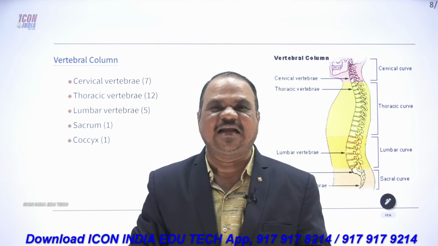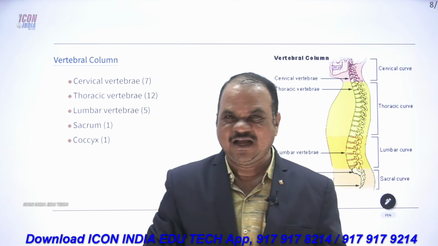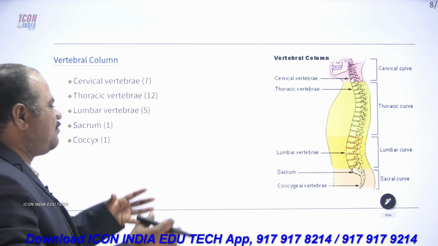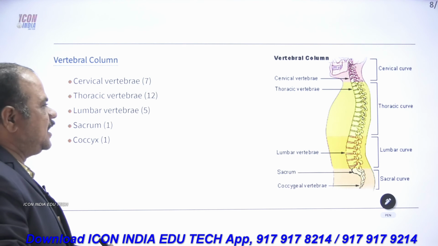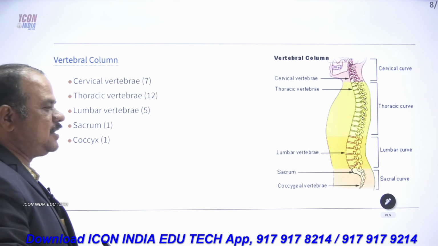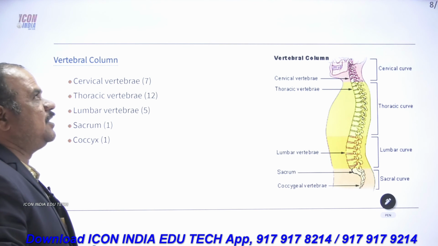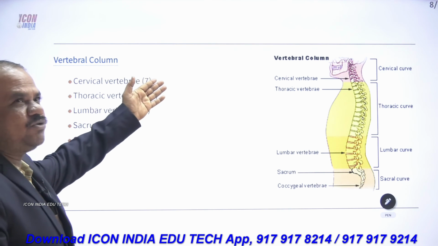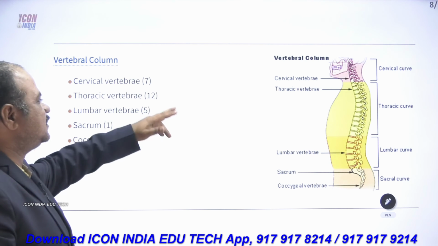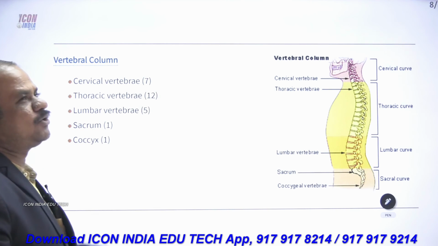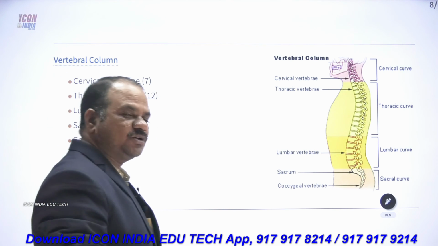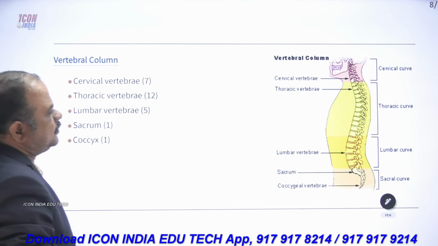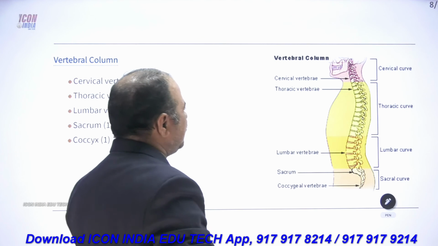In the vertebral column, at the time of birth, we have 33 vertebrae. But several of these bones fuse together, so the number of bones decreases. Generally, only 26 bones are present in the adult.